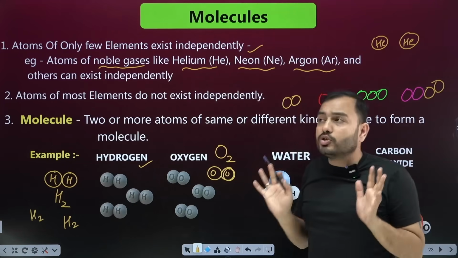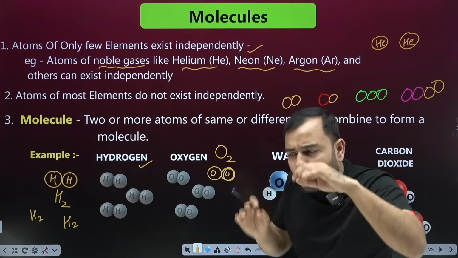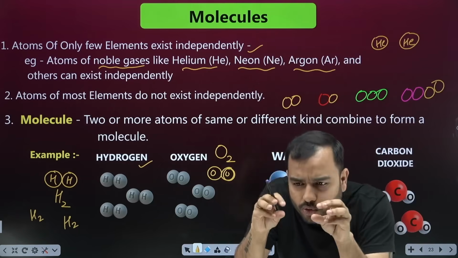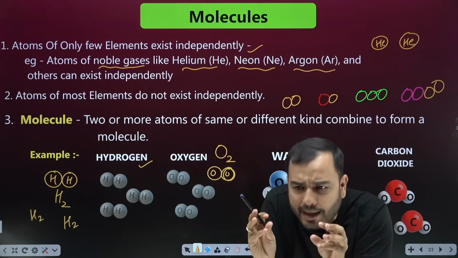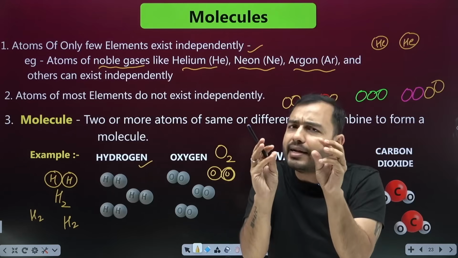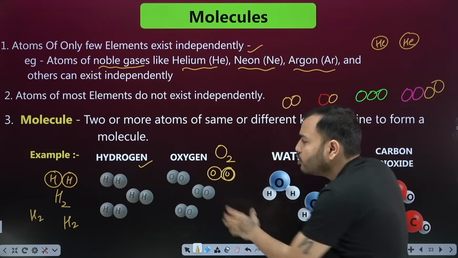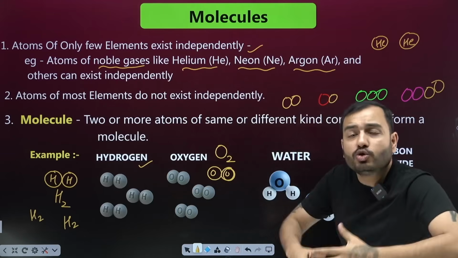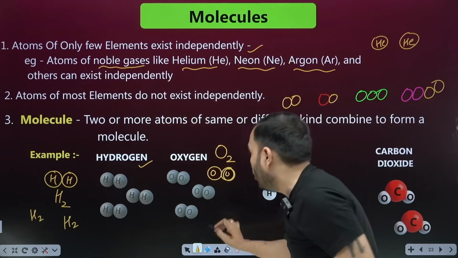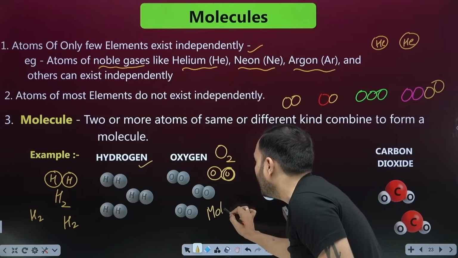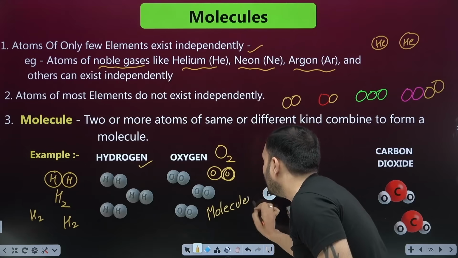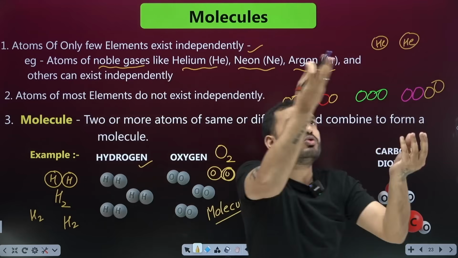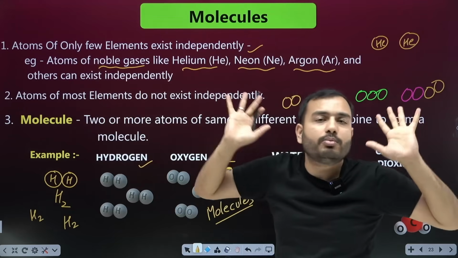If you want oxygen, you look inside and search for oxygen. You will see the particles of oxygen. You will not find a single oxygen atom. There will be two atoms stuck together. That means oxygen gas is made of molecules. The oxygen in the air is two oxygen atoms stuck together.